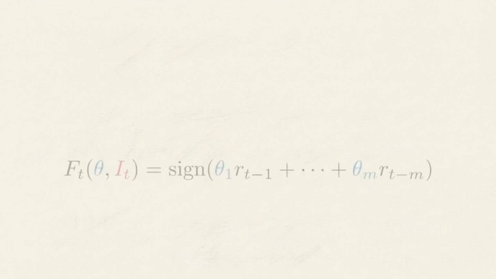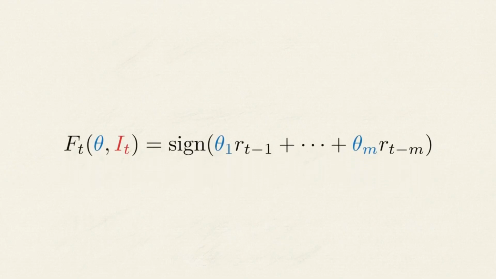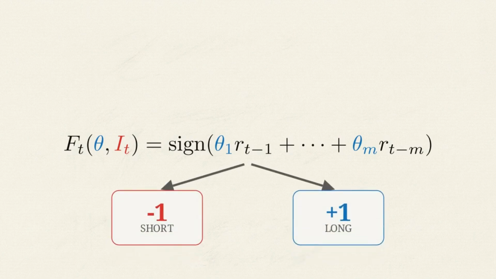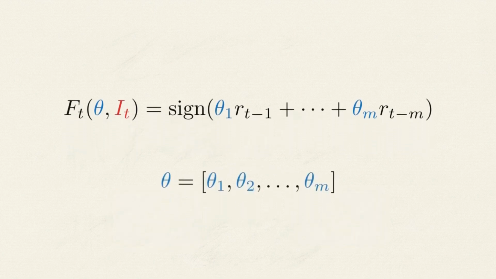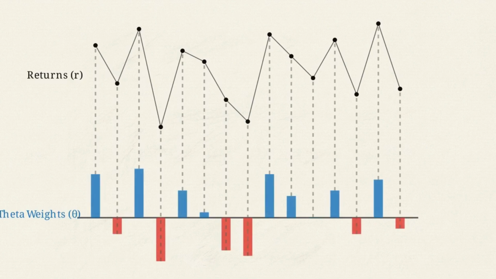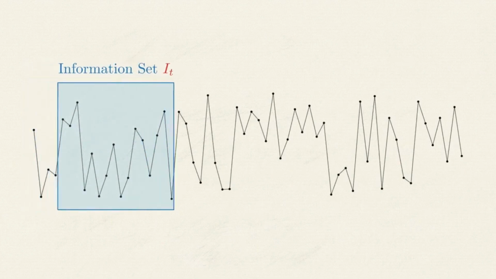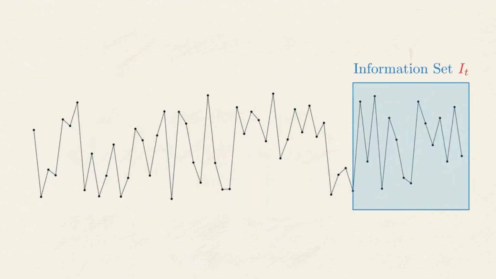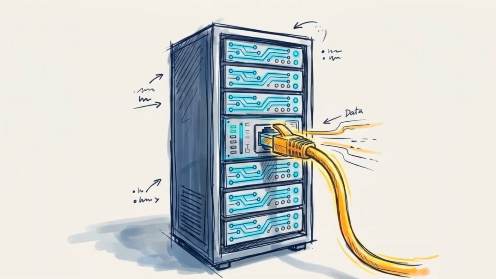The system operates on a decision function, mapping a sequence of recent hourly returns directly into a binary output of -1 or +1. The core of this function is the parameter vector, theta. This acts as the brain of the model, assigning specific mathematical weights to the importance of each past return. It processes an information set representing a defined look-back window of those past hourly returns, determining which patterns demand immediate action.